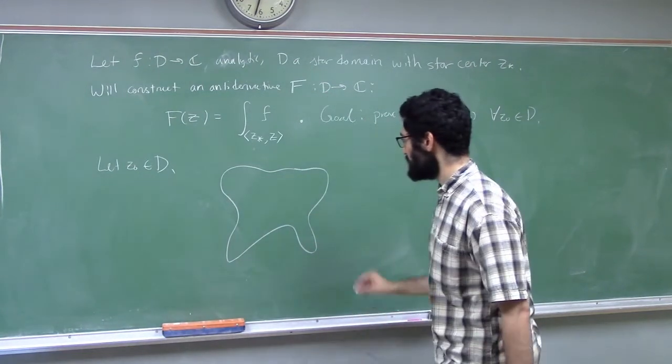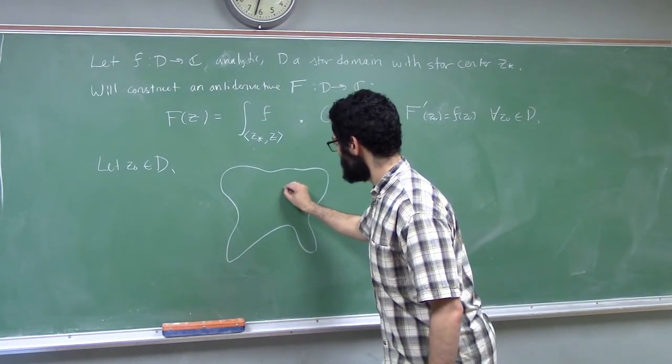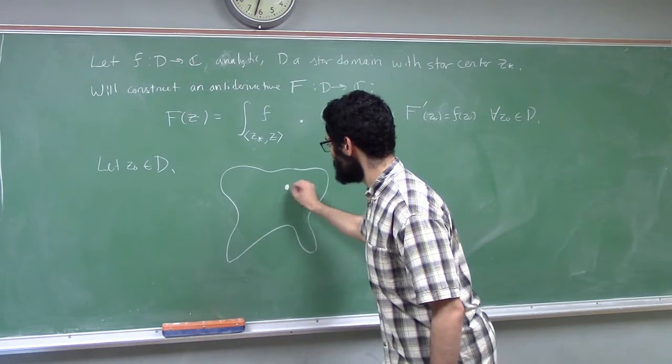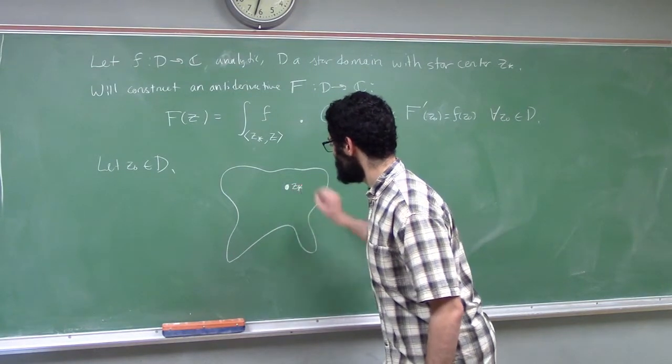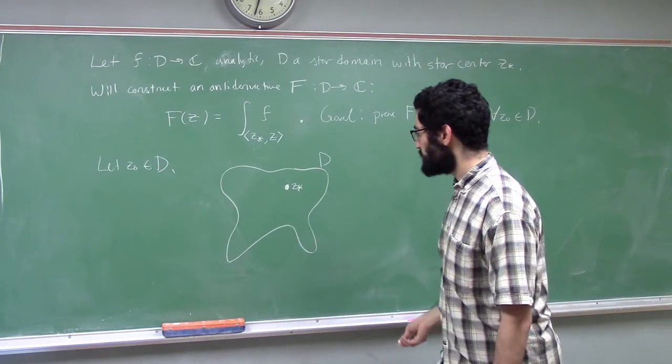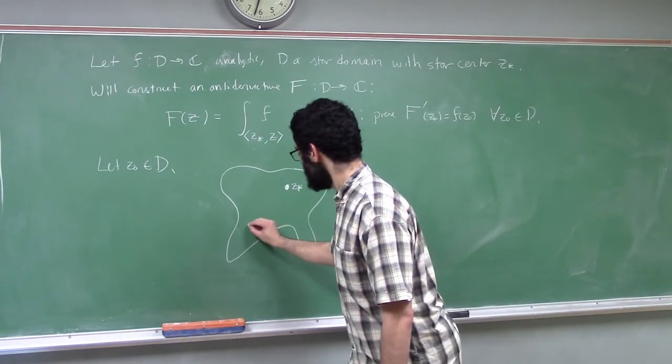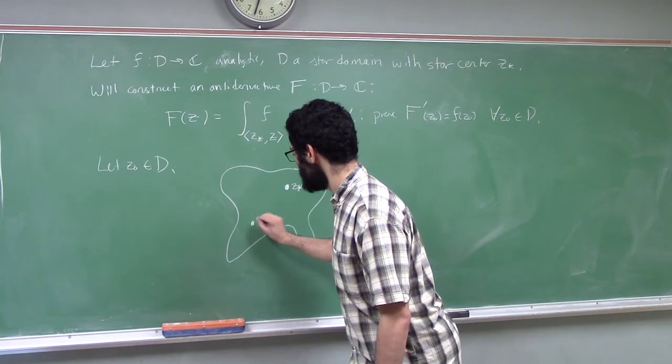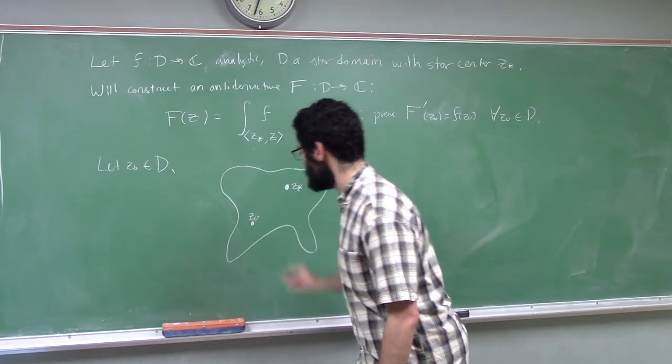Maybe this is D. Here's a star center, z star. And I have fixed a z naught. So maybe here's z naught.